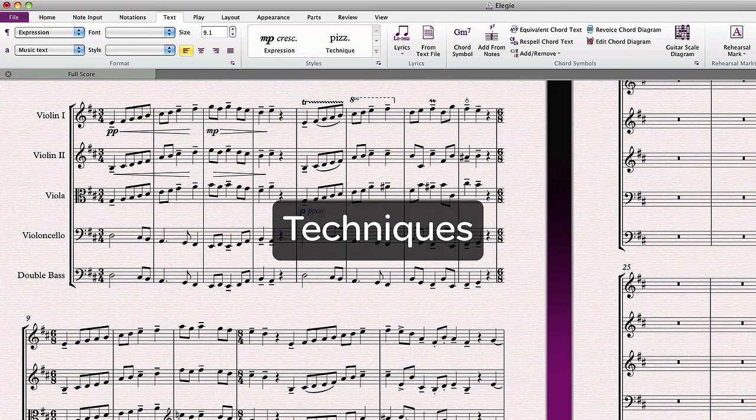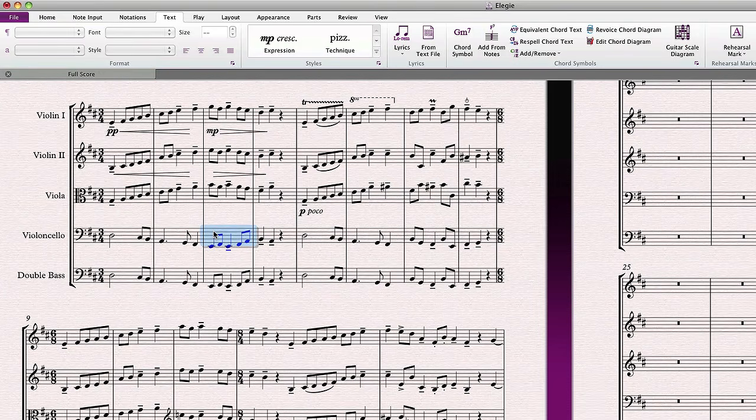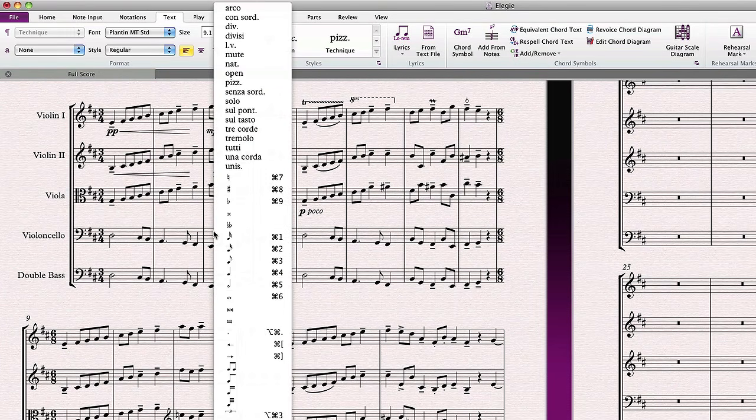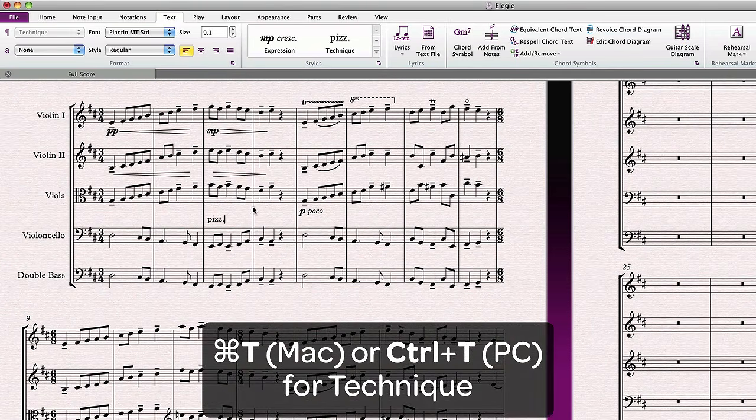Creating technique text, like pizzicato, arco, and mute, is practically the same as creating expressions, except that by default they are placed above the staff in a non-italicized font, and they have their own predefined word menus. The shortcut is Command-T on Mac or Control-T on PC.